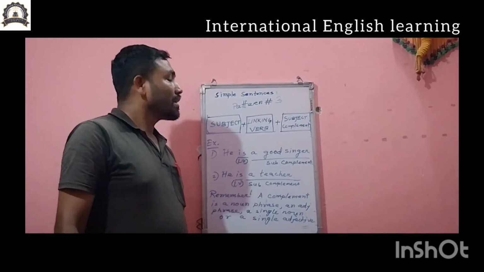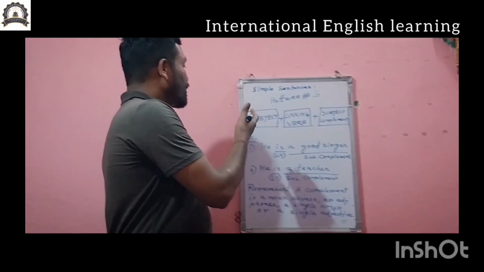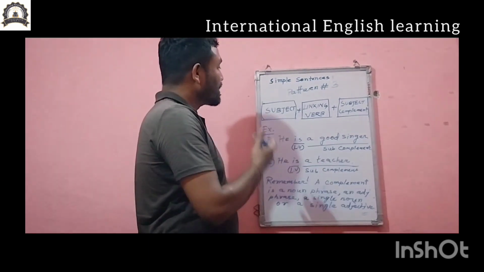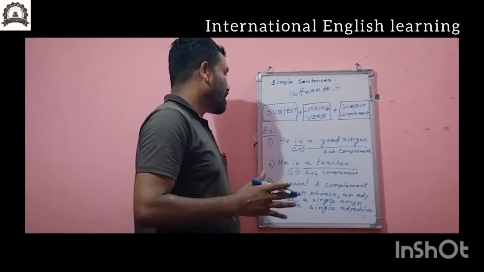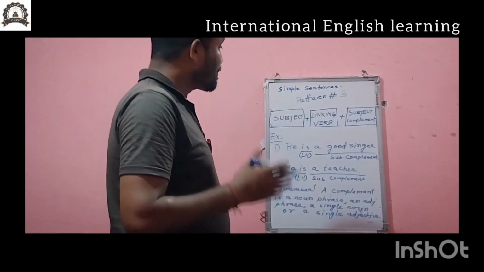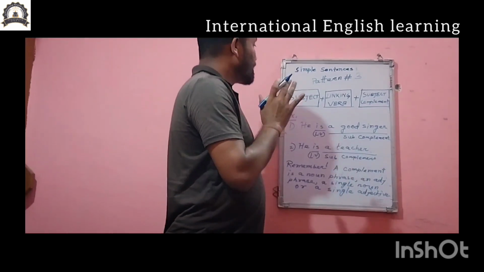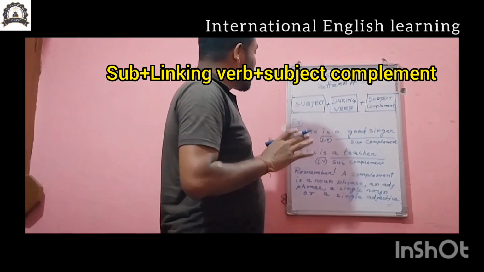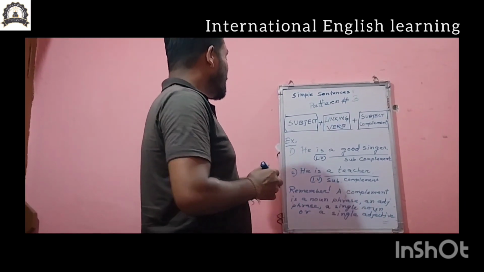Now simple sentence pattern number 3. So what is the pattern? Subject plus linking verb plus subject complement. Once again I am reading: subject plus linking verb plus subject complement. You must remember the pattern. There are two example sentences I have written here.